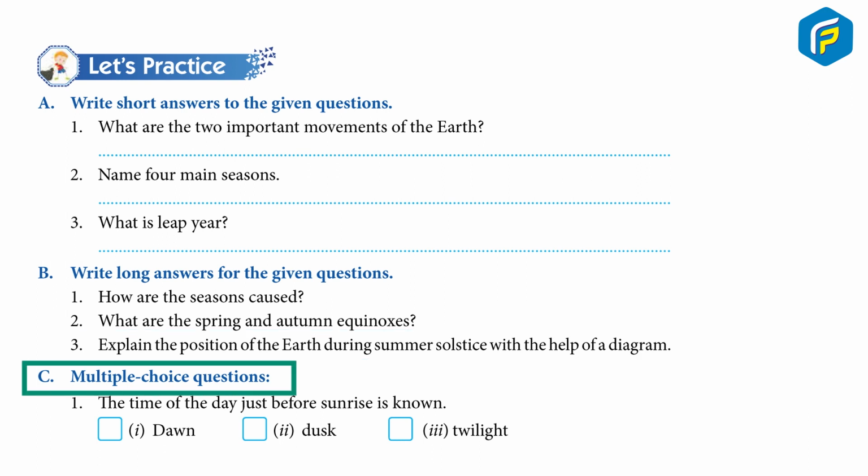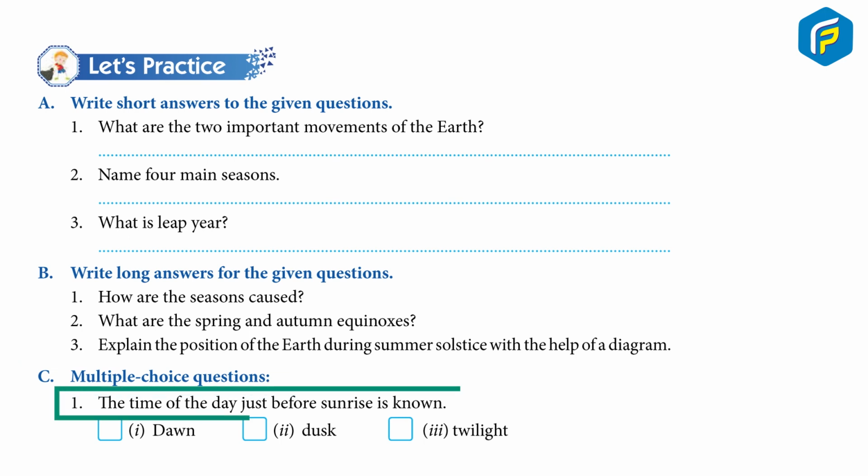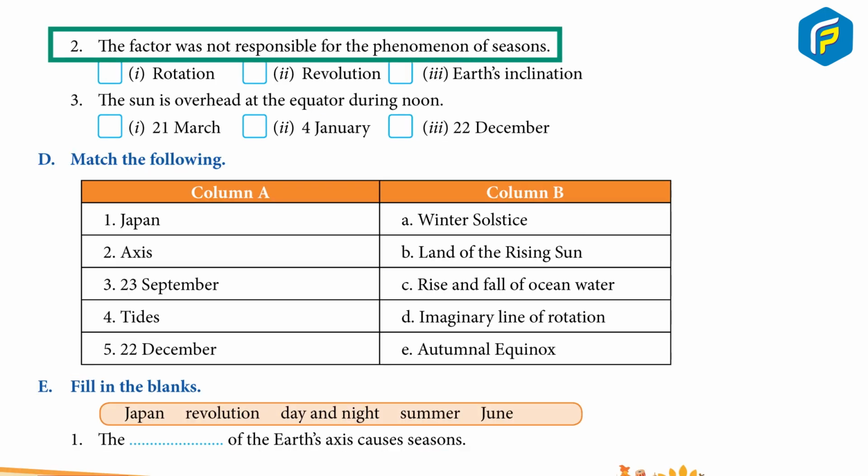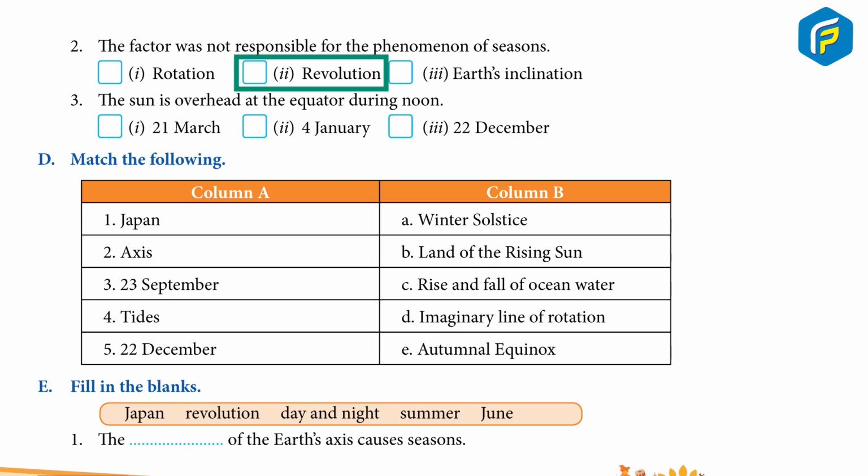C. Multiple choice questions. 1. The time of the day just before sunrise is known as: 1. Dawn. 2. Dusk. 3. Twilight. 2. Which factor is not responsible for the phenomenon of seasons? 1. Rotation. 2. Revolution. 3. Earth inclination. 3. The sun is overhead at the equator during noon on: 1. 21 March. 2. 4 January. 3. 22 December.